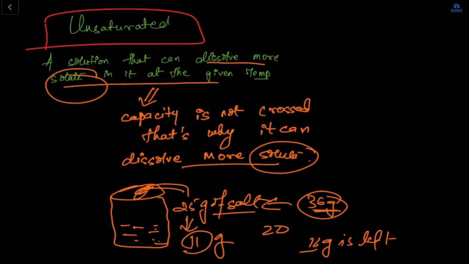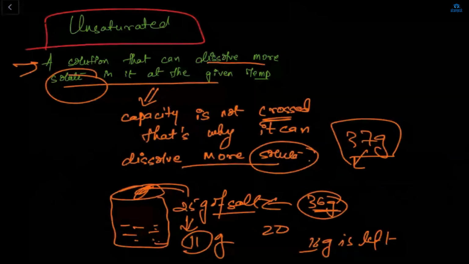Because if, for example, I want to dissolve 37 gram of salt in this water solution, then obviously it won't be able to dissolve, right? Because between 36 gram and 37 gram, 1 gram is crossed. Only the capacity is not crossed, that's why it can dissolve. Here the definition is written: a solution that can dissolve more solute. More solute in the sense that capacity is not crossed. It's not like it will dissolve more than 37 or more than 40 grams.